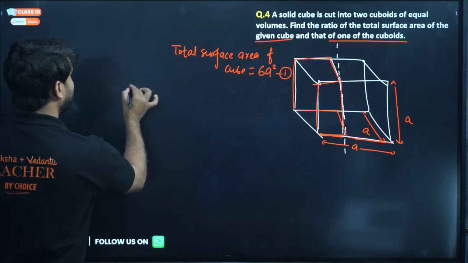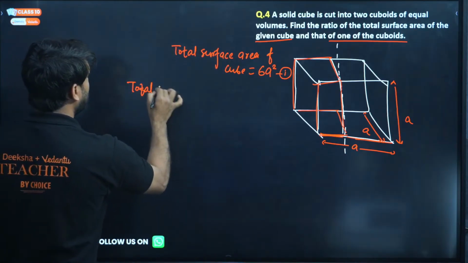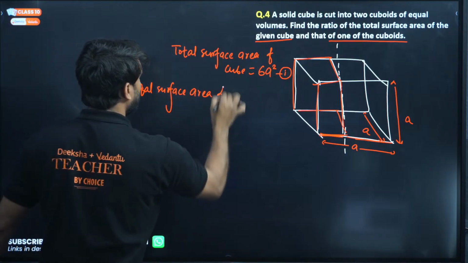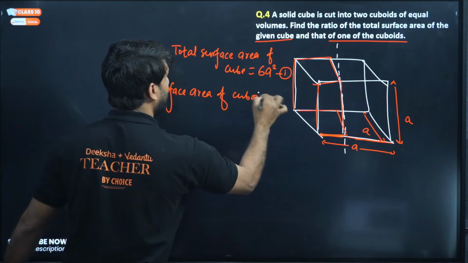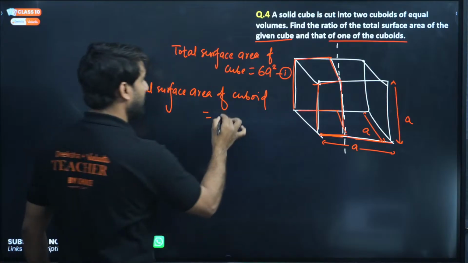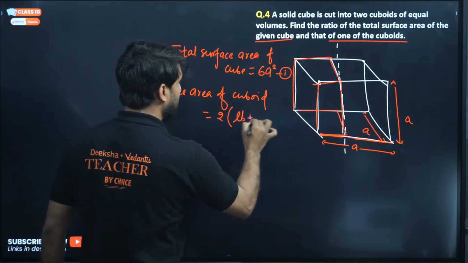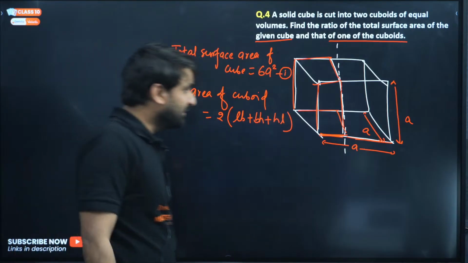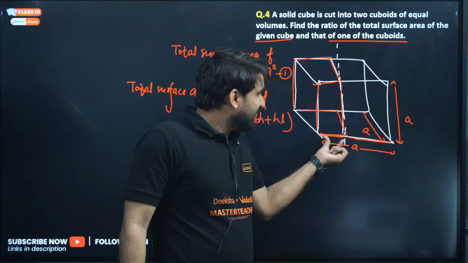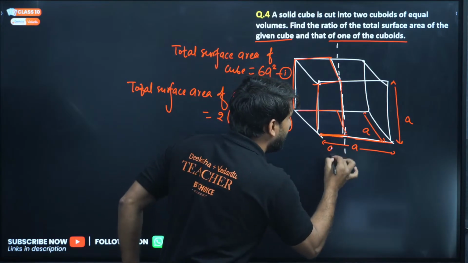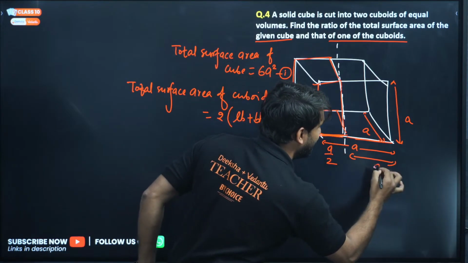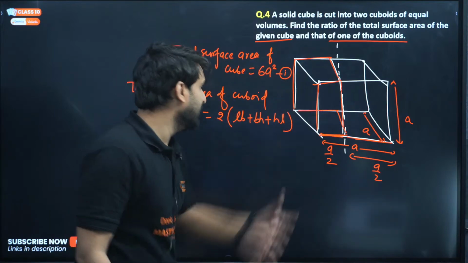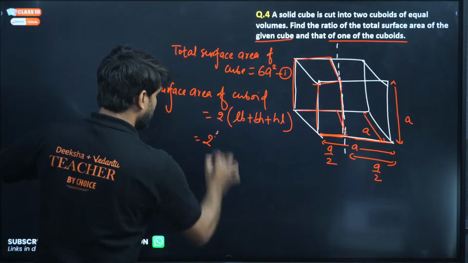So the total surface area of the cuboid. What is the formula, my dear champion? The formula is 2 into LB plus BH plus HL. This is the formula. But one interesting thing, one dimension of the cuboid has become A by 2. So consider L has become A by 2. L is A by 2. So we can write here, L is what?